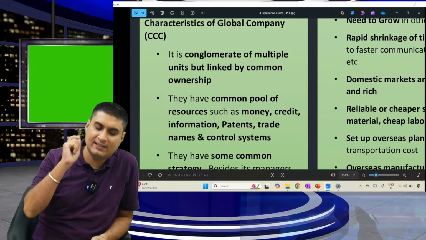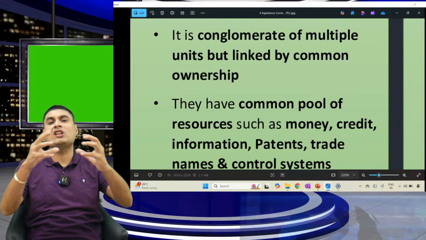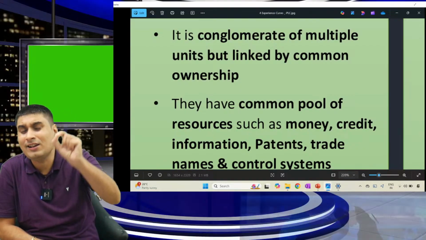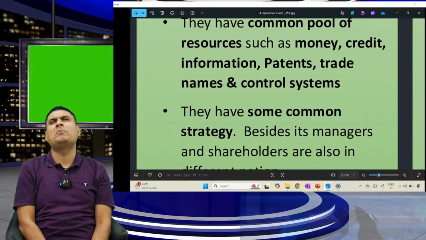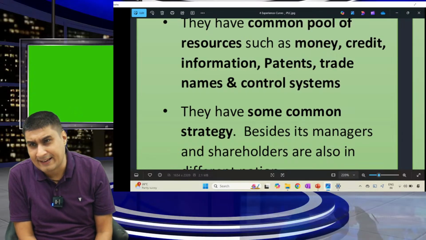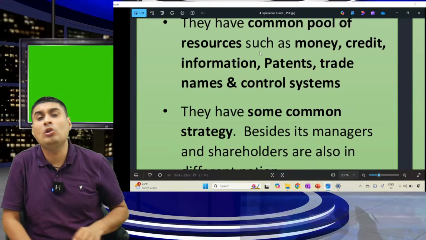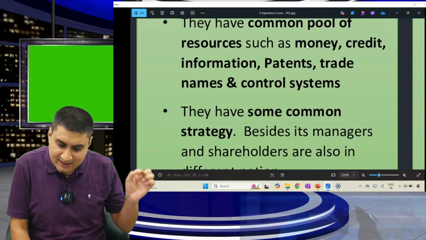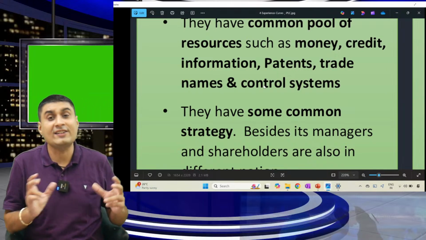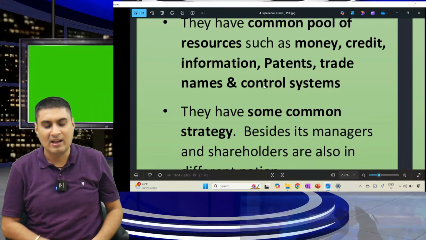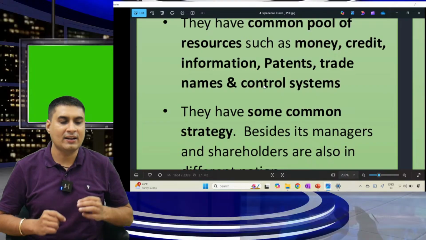Characteristics of a global company: triple C. Number one, it is a conglomerate of multiple units linked by common ownership. What is a conglomerate? A merger. Apple has several units, but who is the owner? Apple. Second, they have a common pool of resources like money, credit, information, patent, trade name, control. Common pool means they have everything in one place: money, credit, information, patents. Trade name is the name of Apple. And control systems are also there.